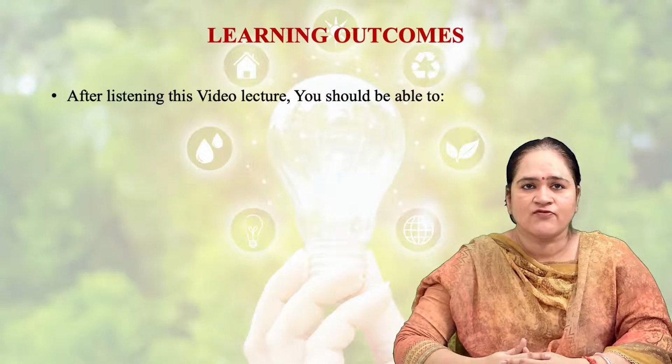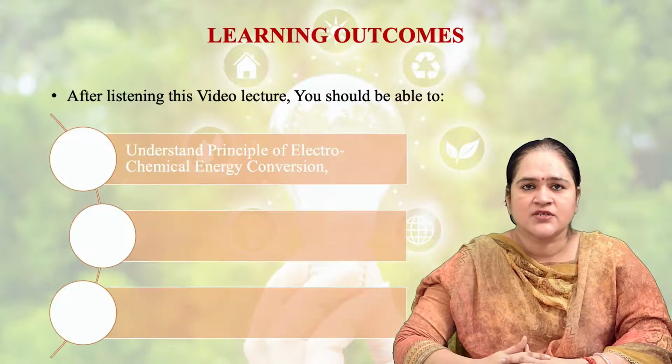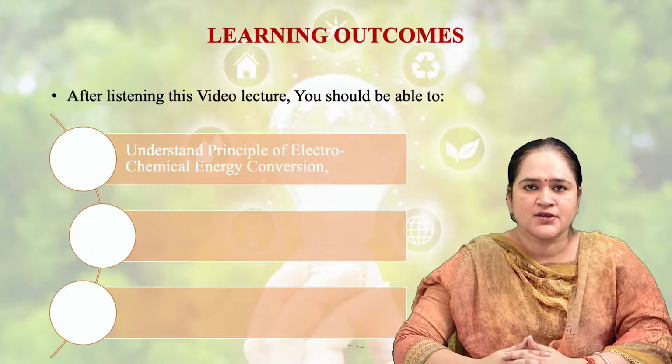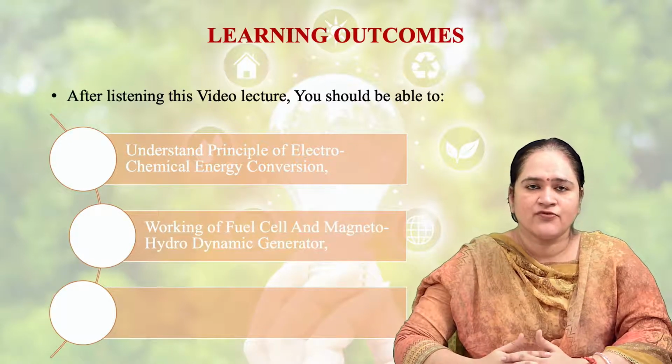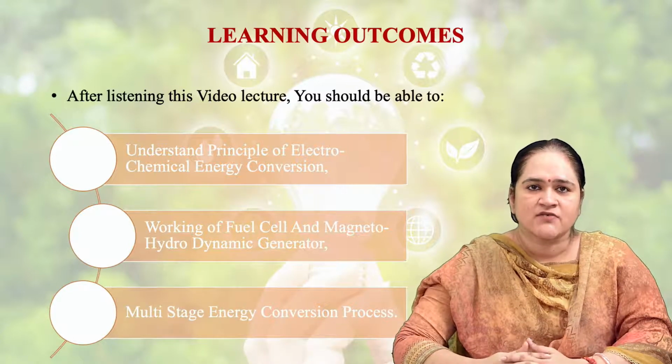In this module, we are going to discuss energy conversion process. In our previous module, we have discussed the direct energy conversion process and multi-stage energy conversion process. In this, we are going to discuss various energy conversion process. The learning outcomes of this module is to understand principle of electrochemical energy conversion, working of fuel cell and magneto-hydrodynamic generator, multi-stage energy conversion process.